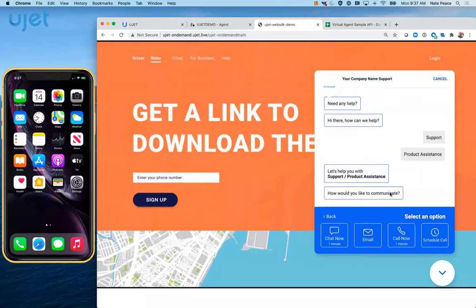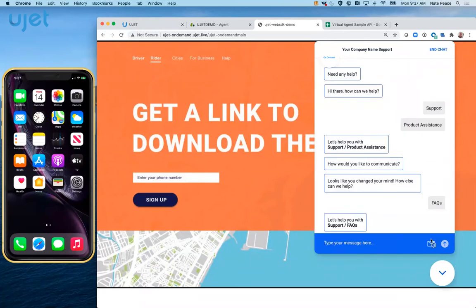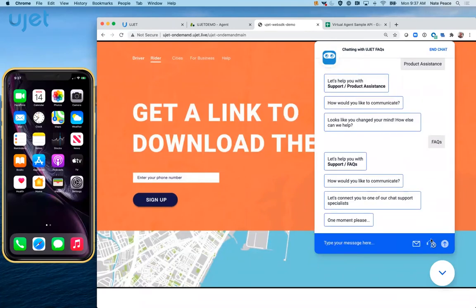For example, for product assistance, maybe this doesn't send me toward a virtual agent. Instead, it thinks it's best to connect me with a human agent, whether it's chat, call, etc. Yet when I select FAQs, it's actually going to put me straight into a chat experience. In fact, straight into a virtual agent chat experience.